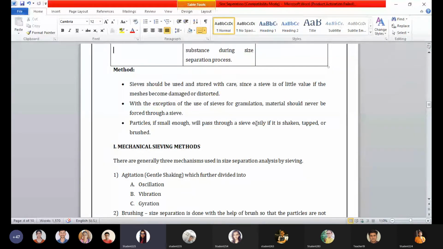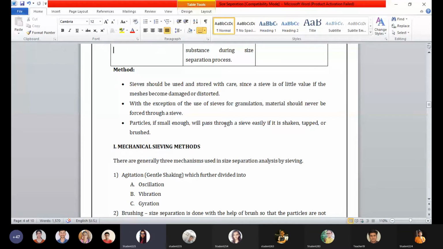Method. The sieve should be used and stored with care, since a sieve is of little value if the meshes become damaged or distorted. The sieve has value and importance because of the precise construction of meshes, lines, and aperture. If any variation is found in any of these three standards we have seen earlier, it may decrease the value of the sieve.